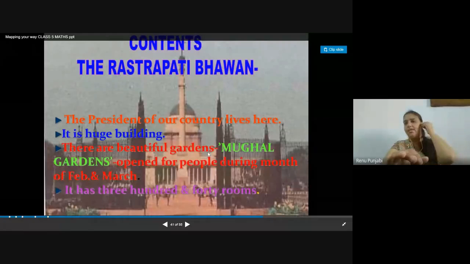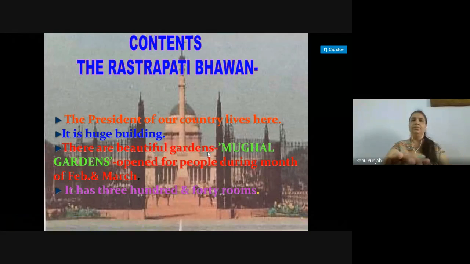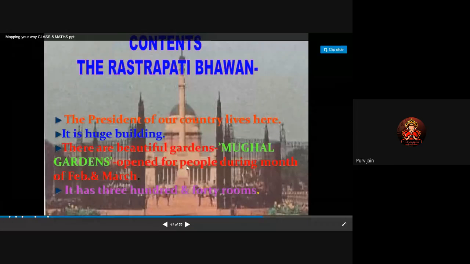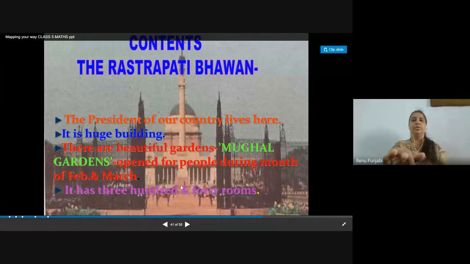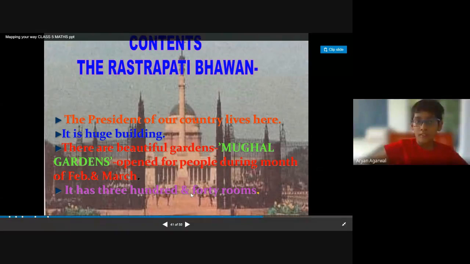Yes. And what about the whole country? Okay, you have to search and find out, and tell me which is the most populated country in the world.